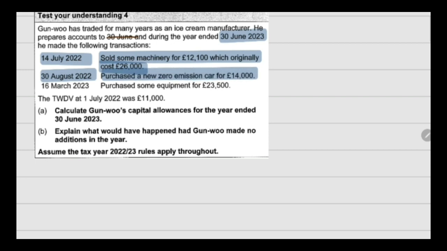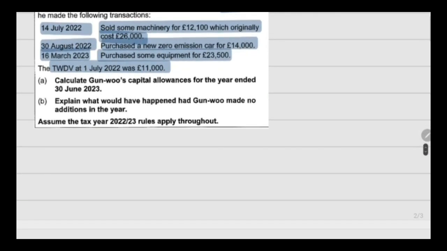Remember, if you are purchasing a new car which has zero CO2 emission, then it qualifies for first year allowance. And on 16 March 23, he purchased some equipment for 23,500. The total written down value at 1st July 2022 was 11,000. So now you have to calculate Ganwu's capital allowance for the year ended 30th June 23. And in the second part, they are asking us to explain what would have happened had Ganwu made no addition in the year.